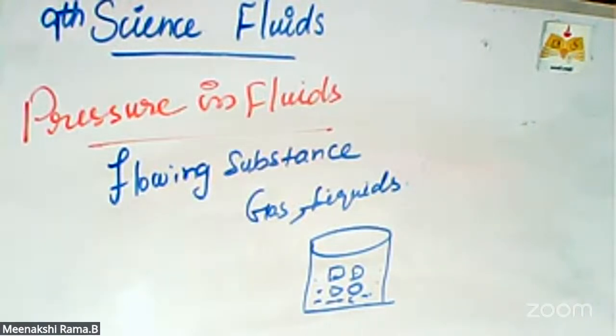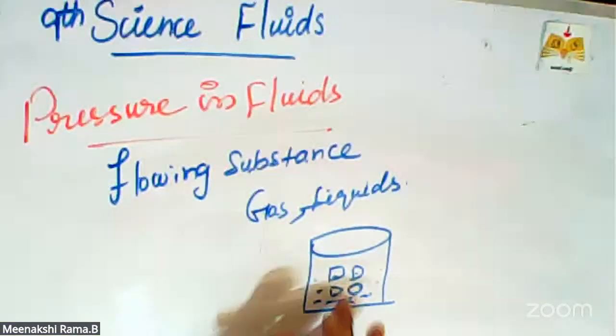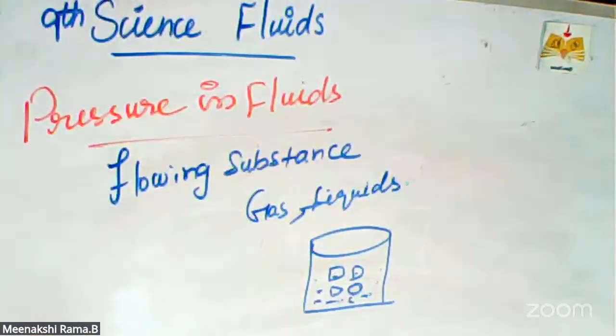So the pressure in fluids. Just when we put a solid material or a liquid material into the fluid, automatically, due to the pressure, the liquid increases in height. So first the concept: flowing substances are called fluids, like liquids and gases.